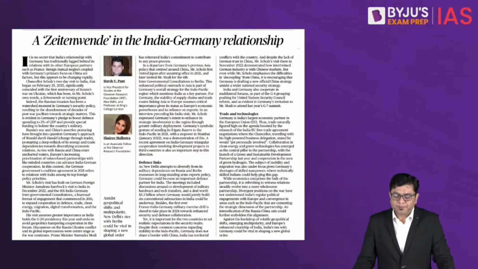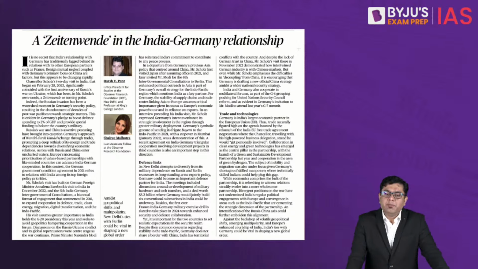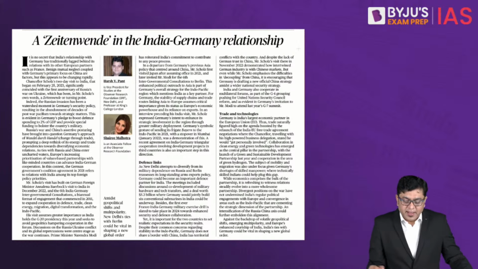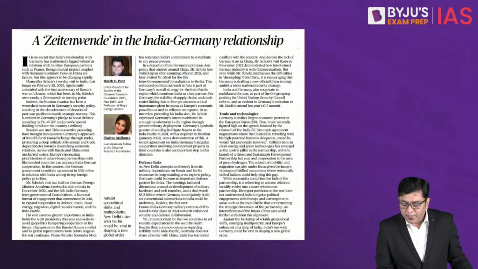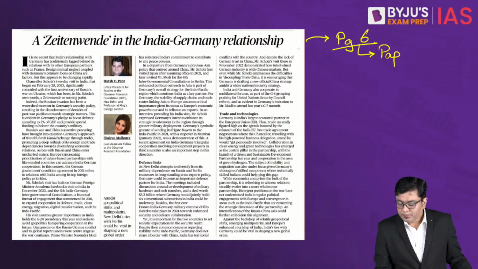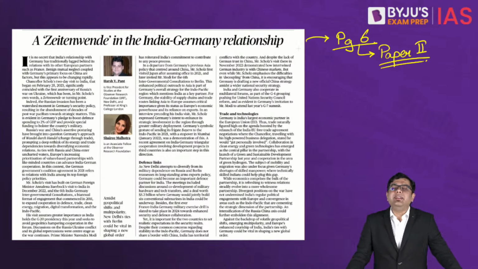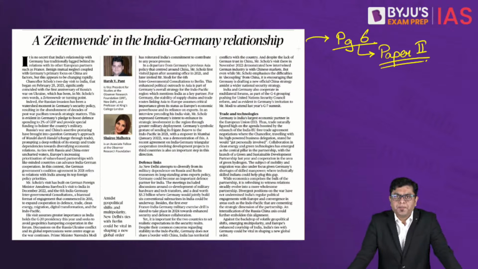Okay? Now, after this, we move on to the second topic of the day, or the second article. And the second article is a Zeitenwende in the India-Germany relationship. This is again on page 6, and this is for Paper 2. Zeitenwende here refers to what? It refers to a turning point.